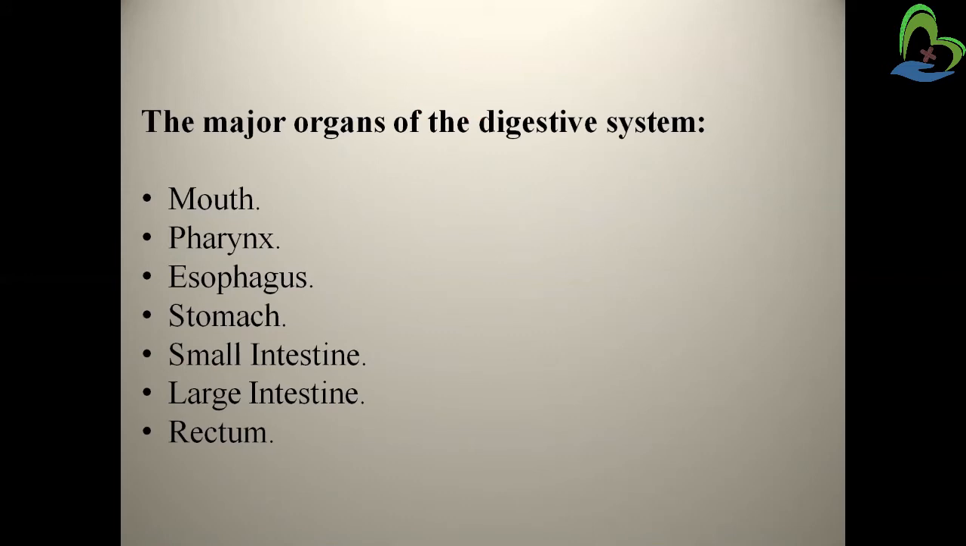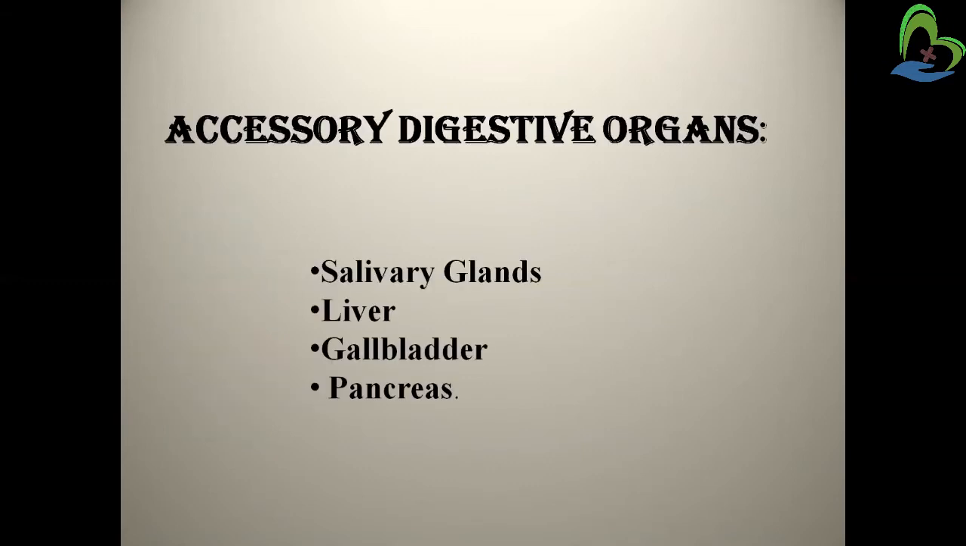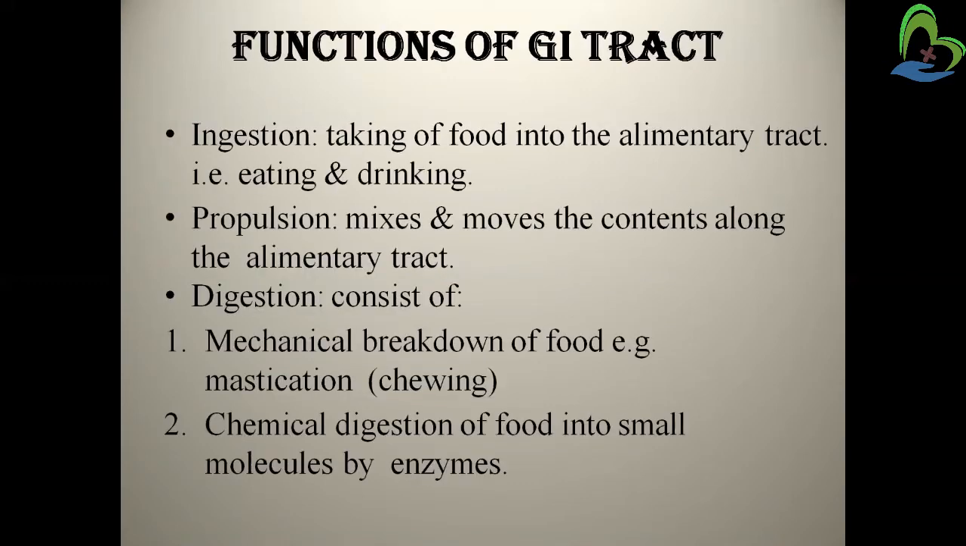Now the major organs included in the digestive system are the mouth, pharynx, esophagus, stomach, small intestine, large intestine, and the rectum. So these are the major organs, and these organs have the main role in the digestive system. Now the accessory digestive organs are the salivary glands, liver, gallbladder, and the pancreas.